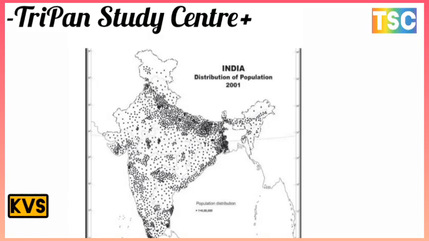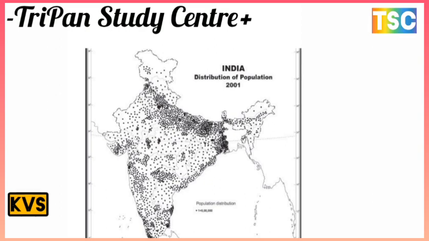On your screen there is a most important map: the distribution of population in India, 2001. To clear your mind, this is the population distribution, where one dot is 5 lakh persons. Many areas here show that the population is very low, like Jammu and Kashmir, where the population is very low.